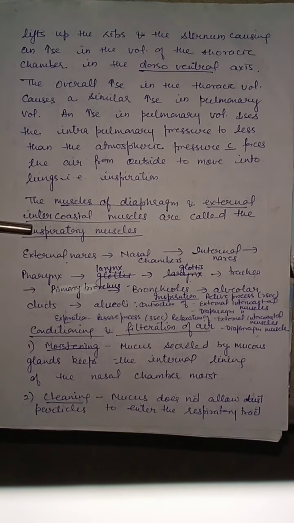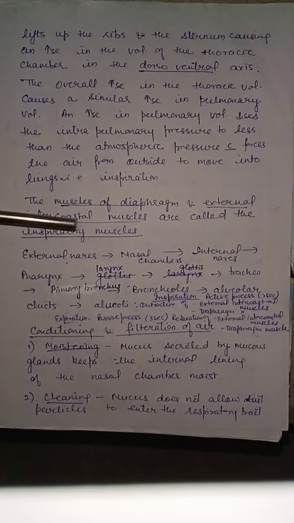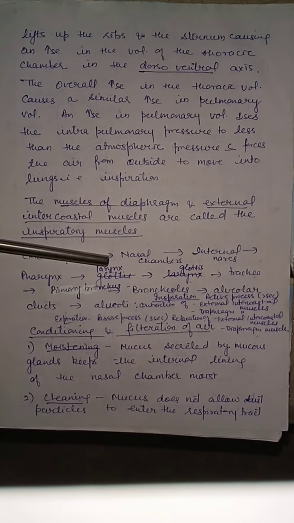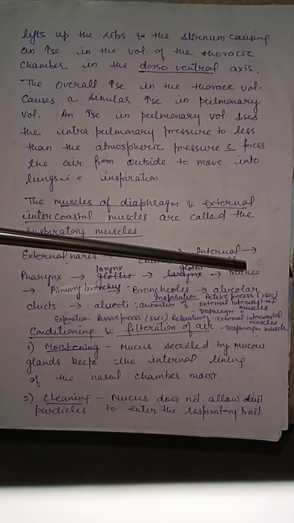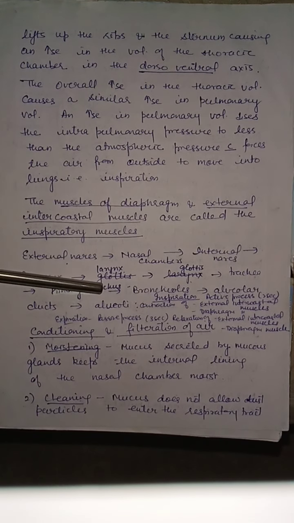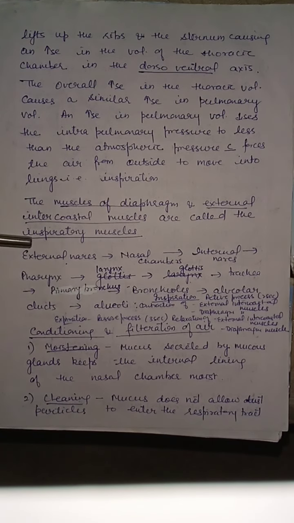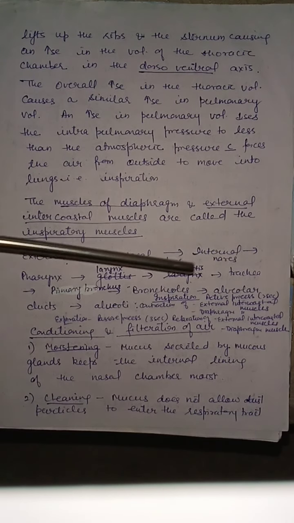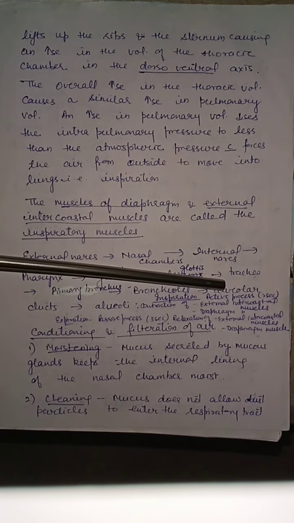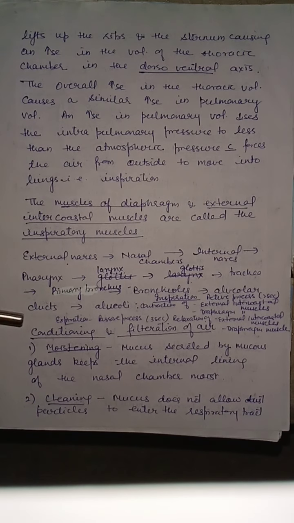Path of the air during inspiration is external nares to nasal chambers to internal nares, then pharynx, larynx, glottis, trachea, primary bronchus, bronchioles, alveolar ducts, and then alveoli. So this is the path of the air followed in the respiratory tract. So inspiration is an active process. It generally takes 2 seconds.